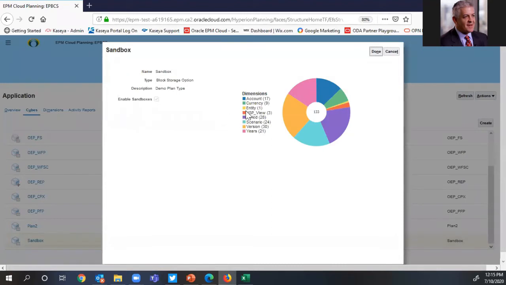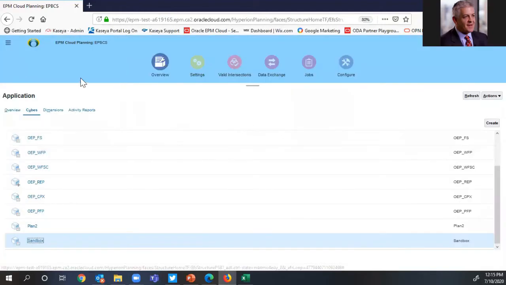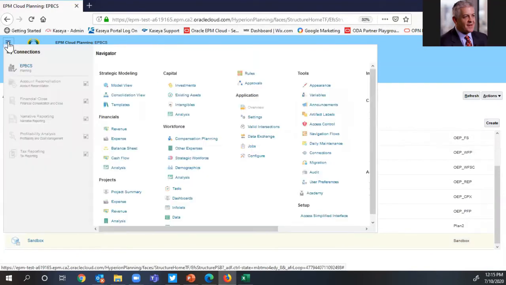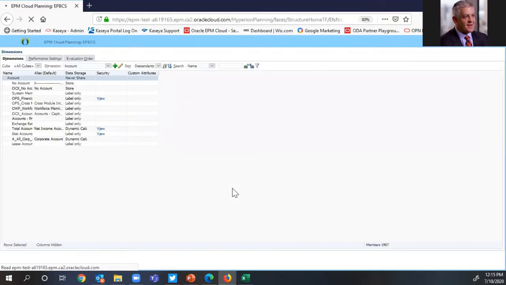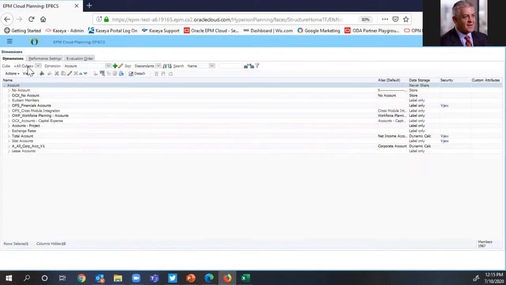You'll also notice that it already added my HSP view dimension. So those are the first steps that happen when you enable sandboxes within the plan type. You'll also notice that it's grayed out, so once I've enabled sandboxes, I cannot disable them. Now, from an administrator perspective, I also need to go through and manage my dimensions. So I'm moving into the dimension editor.